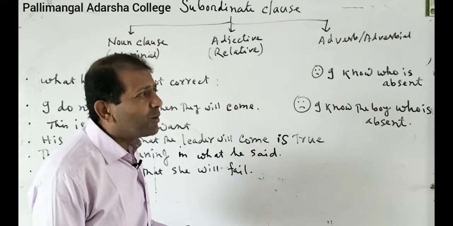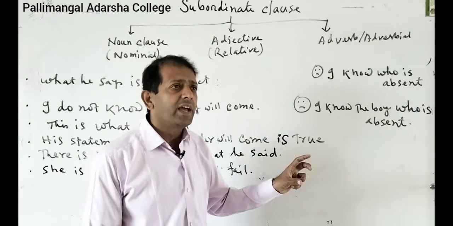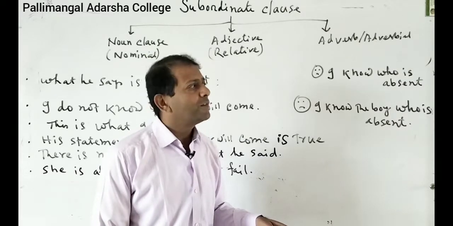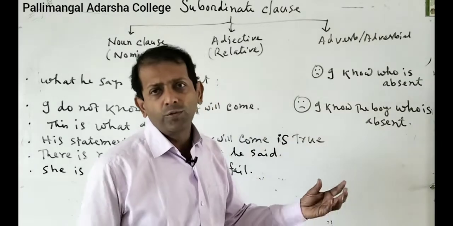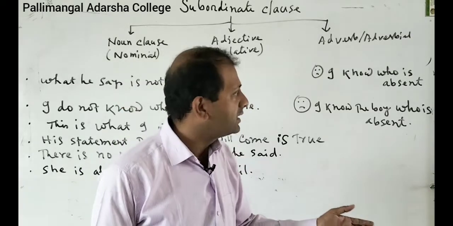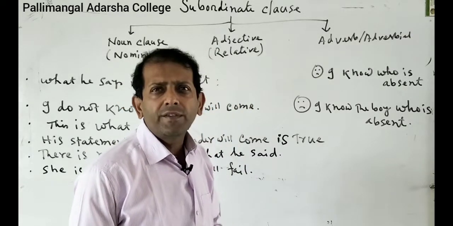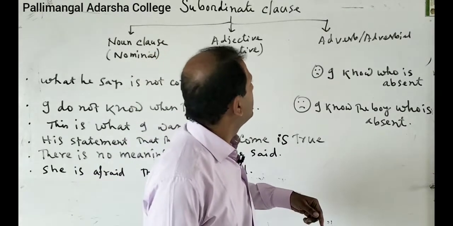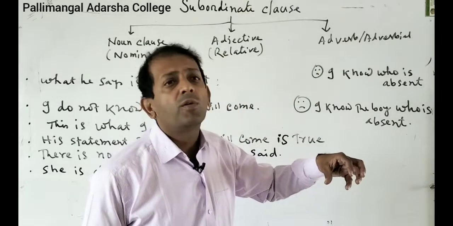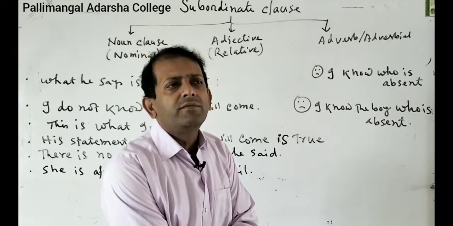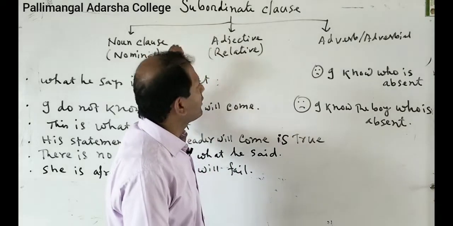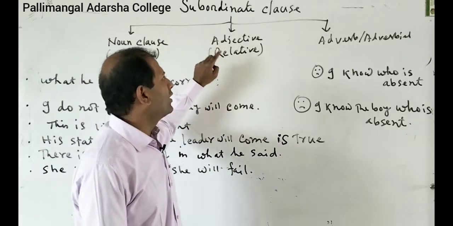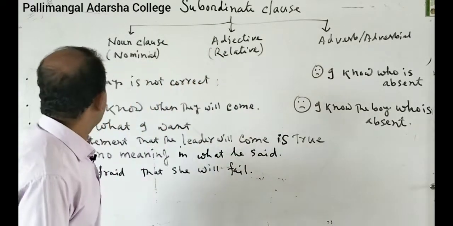Principal clause and coordinate clause are almost the same, because coordinate clause is the combination of two simple clauses, as you already know. Two or more principal clauses make a coordinate clause by adding a coordinating conjunction. So our topic of discussion is subordinate clause. It is divided into three main parts: noun clause or nominal clause, adjective clause or relative clause, and adverbial clause.